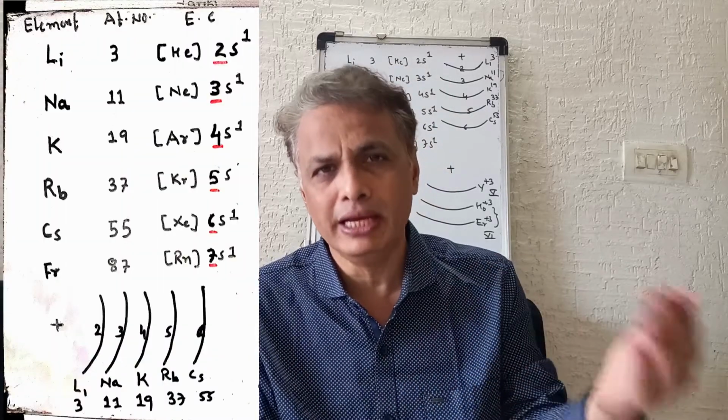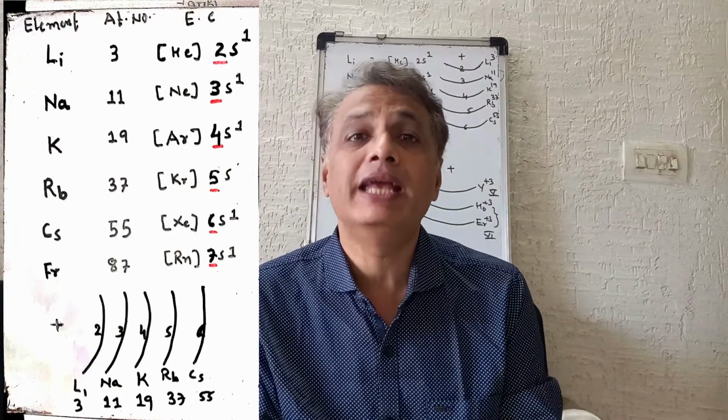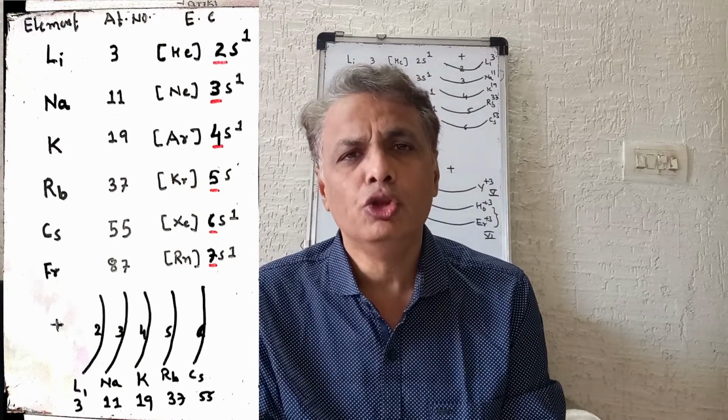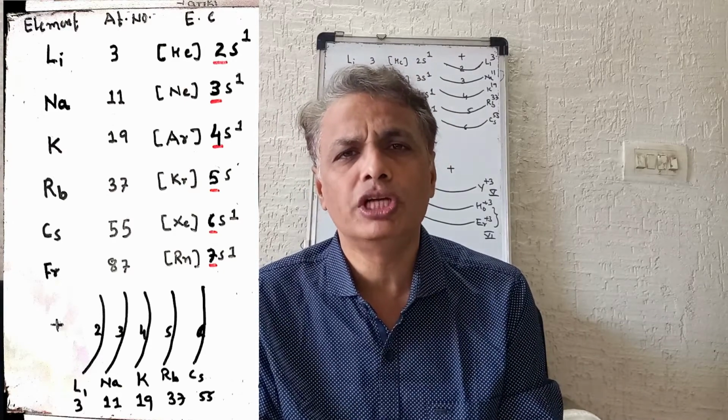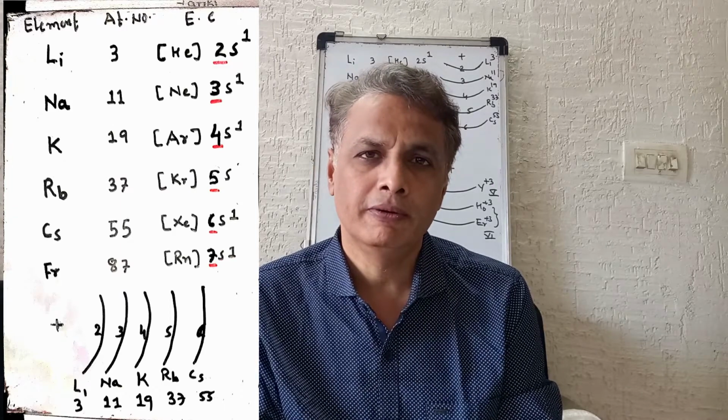Normally in the group, as atomic number increases, atomic radii increases because the new entering electron takes position in a new orbital. Normally in a group, when we talk about group number 1 to 18, as atomic number increases, atomic radii increases because the new entering electron takes position in a new orbital.